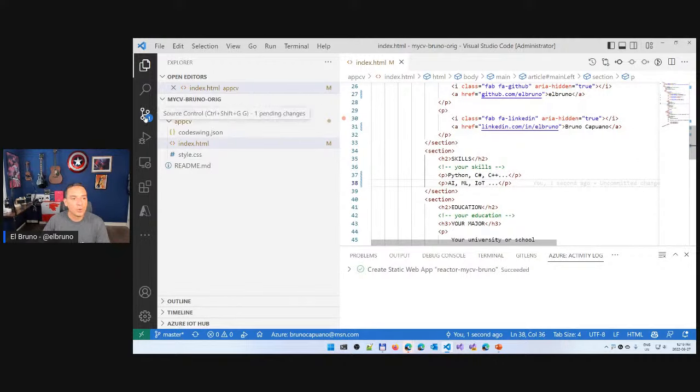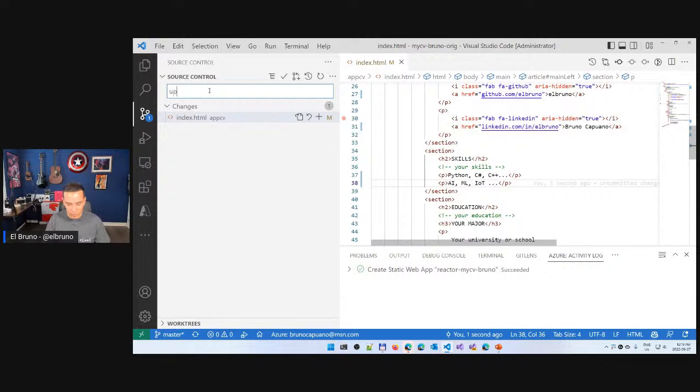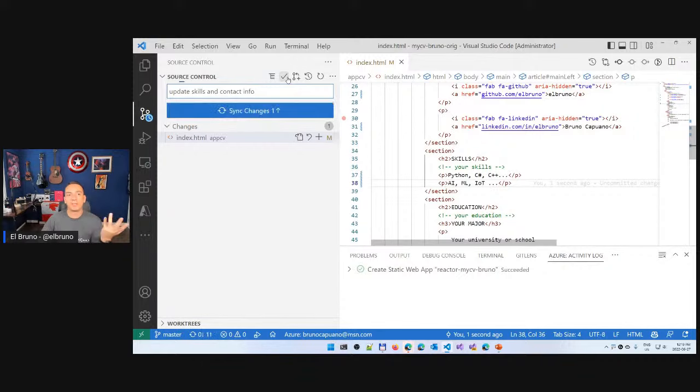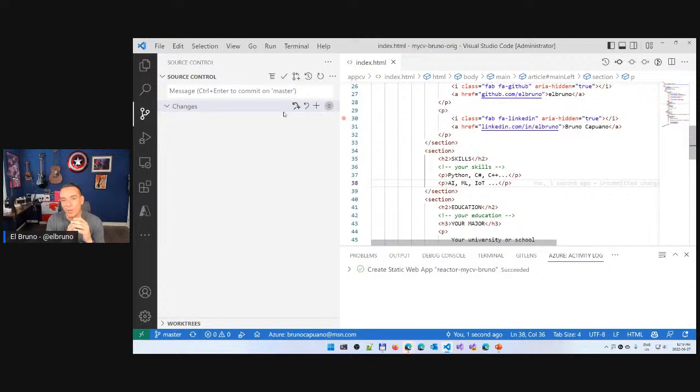I am going to publish this again. So update skills and contact info. I'm going to publish this again, commit this, sync the changes. Again, remember, we talk about how we can create branches, how the right way to do this is using branches and then doing pull requests within branches. I am going fast today just to show how we can do this.